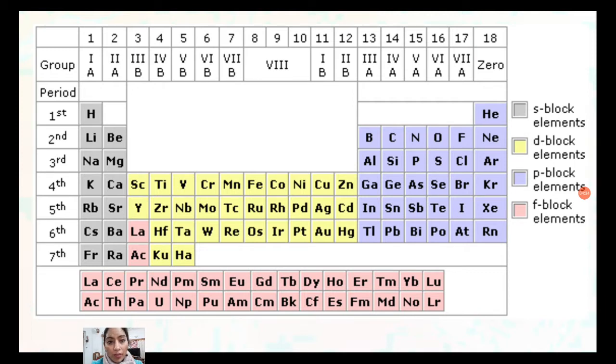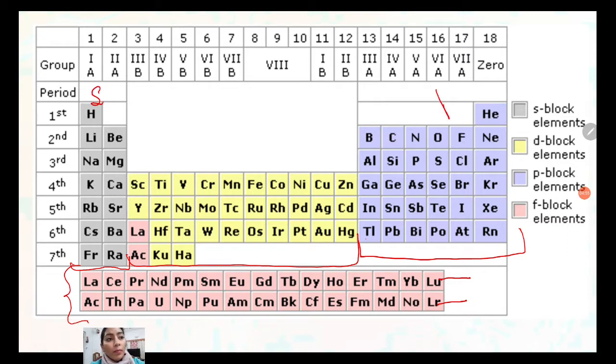This is the modern periodic table in which this gray block is called the S block element. This is the P block element. This is the D block element. And these two are called the F block element. This is the series of lanthanide. This is the series of actinide. S block, P block, D block, F block, lanthanide, and actinide.